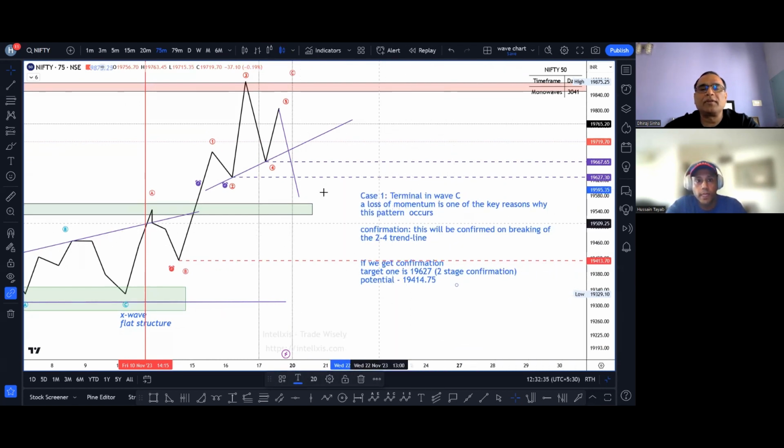And just check my level on the 2-4 trend line, approximate level. That will be first around 19,665, जहाँ पे ये 2-4 ट्रेंड लाइन टूटेगा और वेव 4 पूरा रिट्रेस हो जाएगा। Wave 2 also needs to retrace, which is around 19,625. So break of this 2-4 trend line going below 19,665 and this 627 is your very high confirmation that this D leg is over and the E leg has started. That's right. Okay. Great.